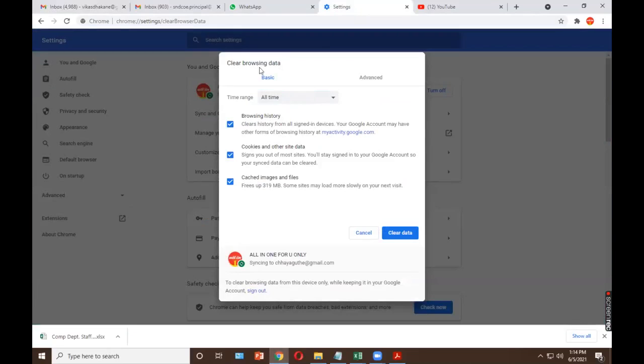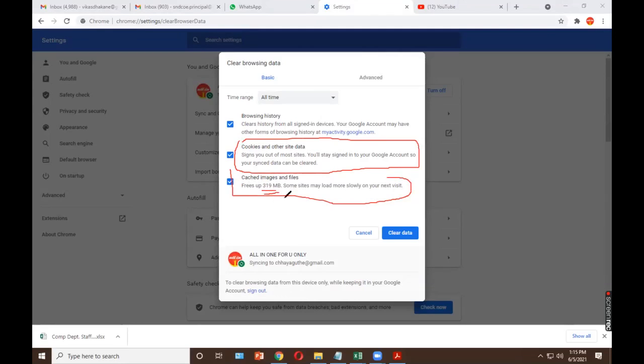Here I have opened the settings, and in the settings you can easily see the cookies and other site data. It is used to store different login IDs of different sites or different accounts, passwords, etc. And here you can see the cached images and files. So how much cache is stored now?